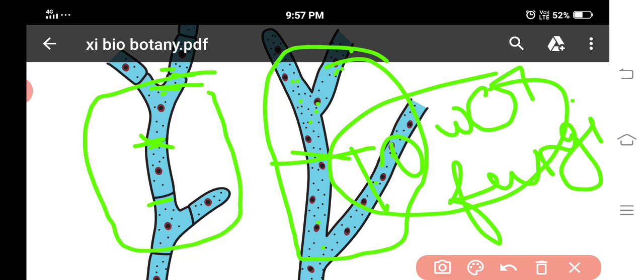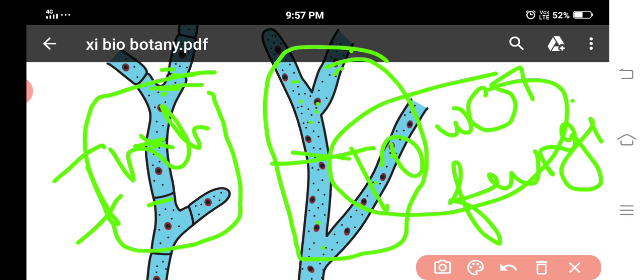Can you guess? In higher forms, septate mycelium is present. The best example is Ascomycotina. Do you understand?